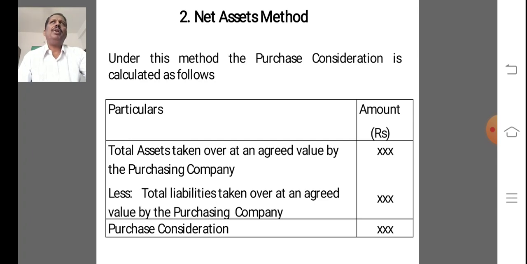Then, less total liabilities taken over at an agreed value by the purchasing company. That is, all liabilities taken over by the purchasing company. That amount must be deducted from total assets taken over at an agreed value. The difference is called purchase consideration. So in the net assets method, purchase consideration is the difference between total assets taken over at an agreed value minus total liabilities taken over at an agreed value by the purchasing company.